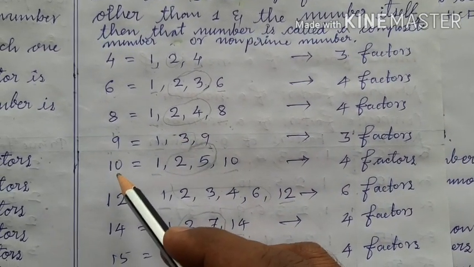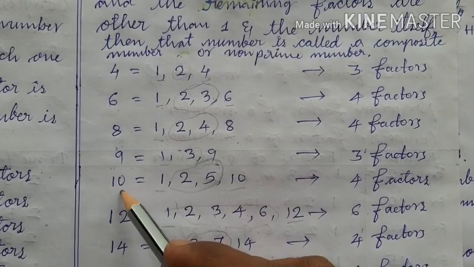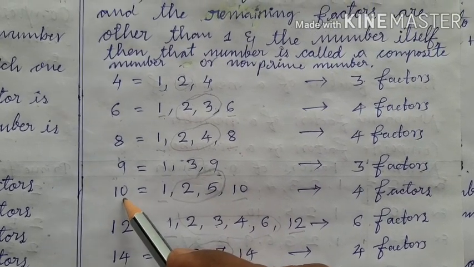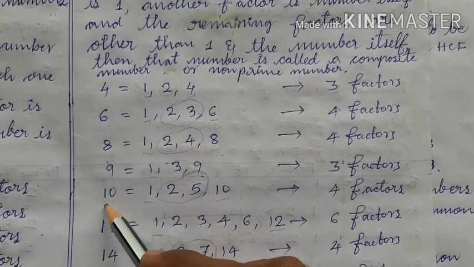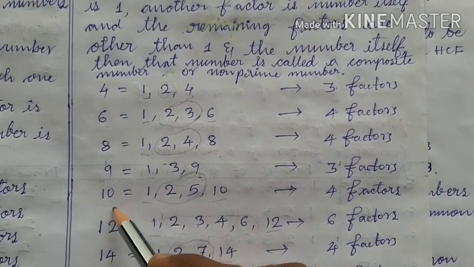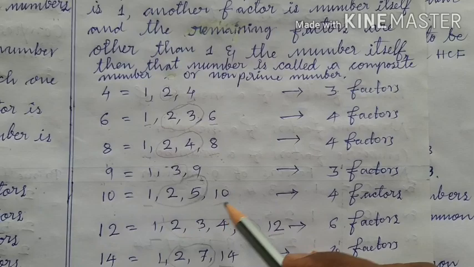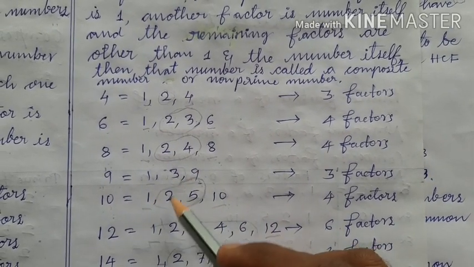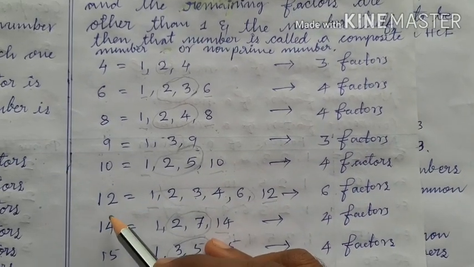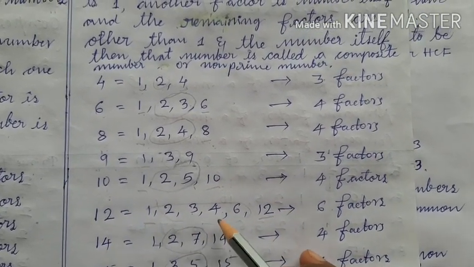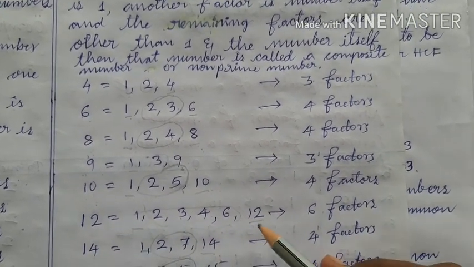Okay? Now, let us take the example of 10. What are the factors of 10? 1, 2, 5, 10 are the factors of 10. It also means 10 is divided by 1, itself, and by other 2 numbers. They are 2 and 5. What are the factors of 12? 1, 2, 3, 4, 6, 12 are the factors of 12.